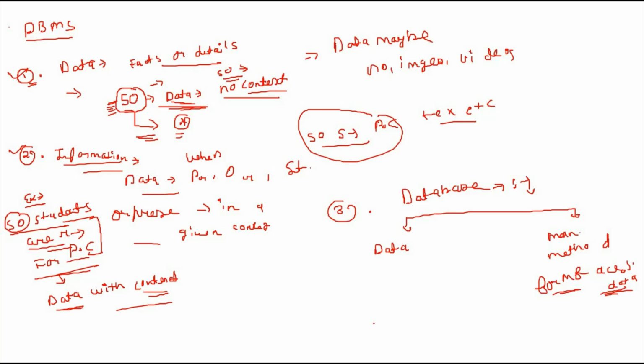As you can see on my screen, a database is a collection of related data from which users can effectively retrieve the desired information. What do you mean by the database? A database is a collection of related data from which a user can effectively retrieve the desired information.